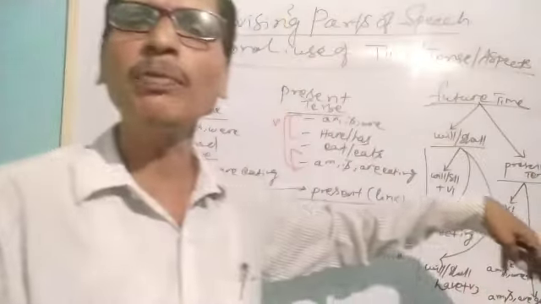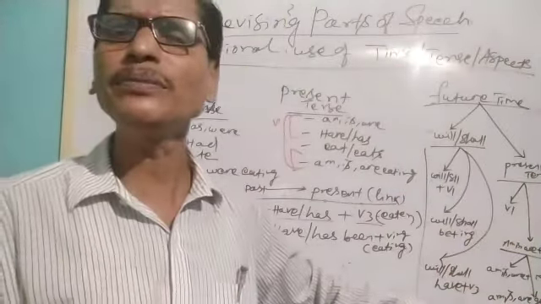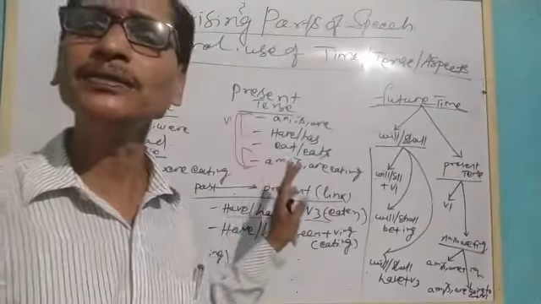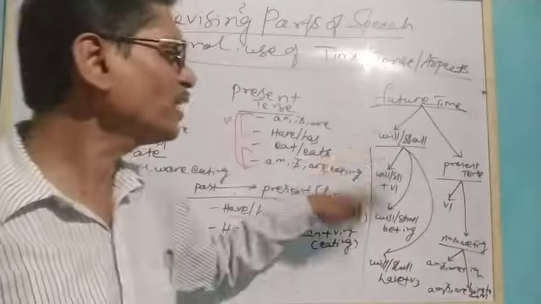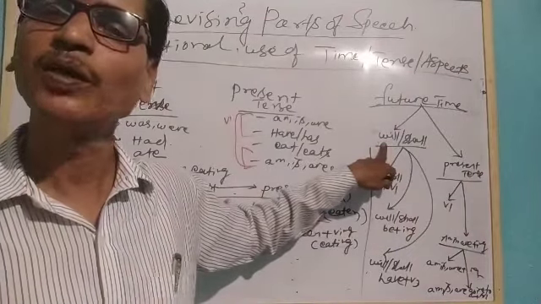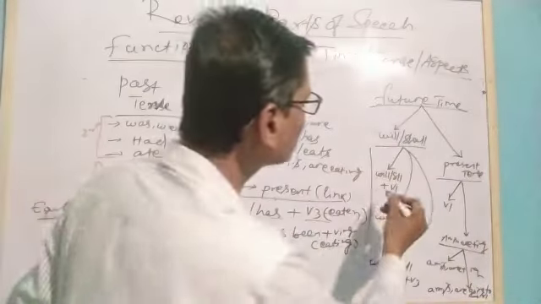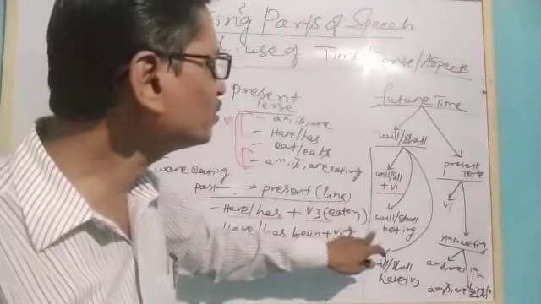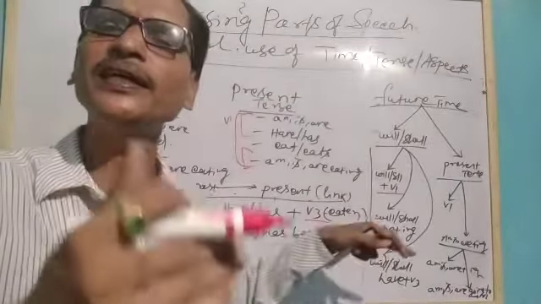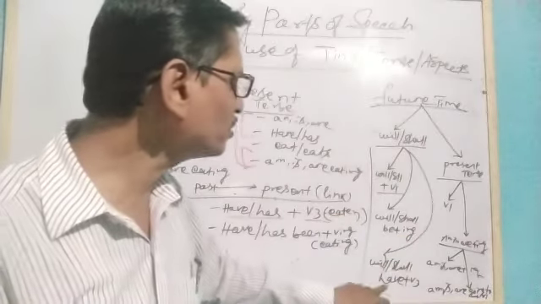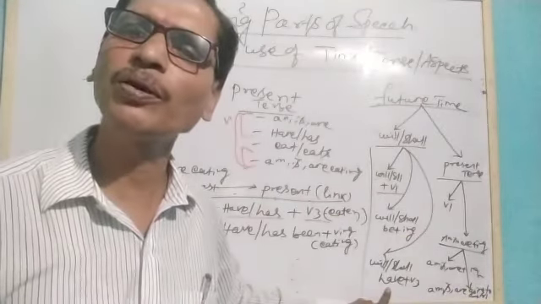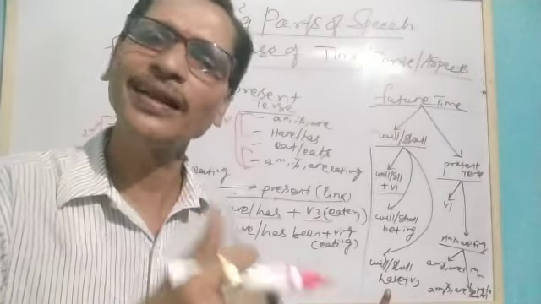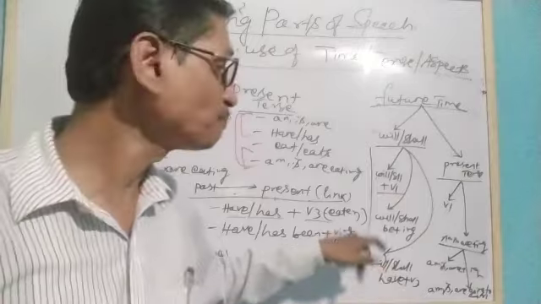Similarly, when we talk about future time we use present tense, as we have already understood. But not only present tense, we are also using will and shall for that. While using will, shall, we use will, shall plus the base form. That means will eat or shall eat. We use will, shall be plus ing: will be eating or shall be eating. We can use will, shall have plus third form to talk about the future: will have eaten or shall have eaten. Like this we are using them.